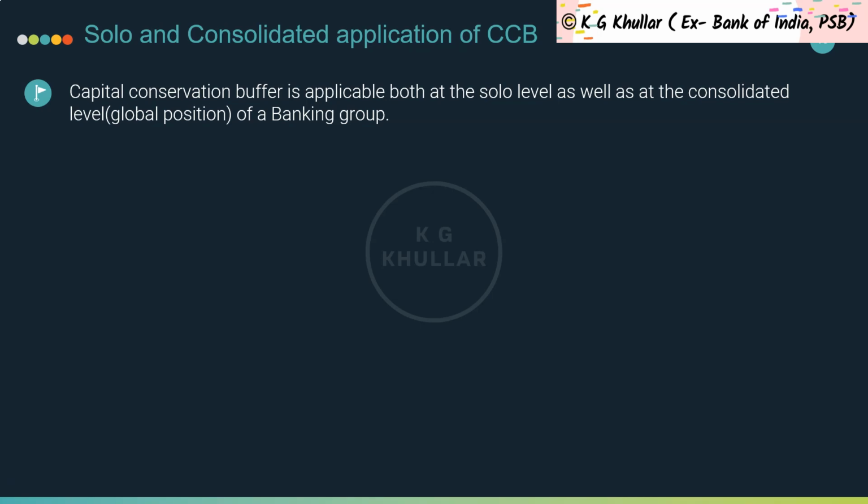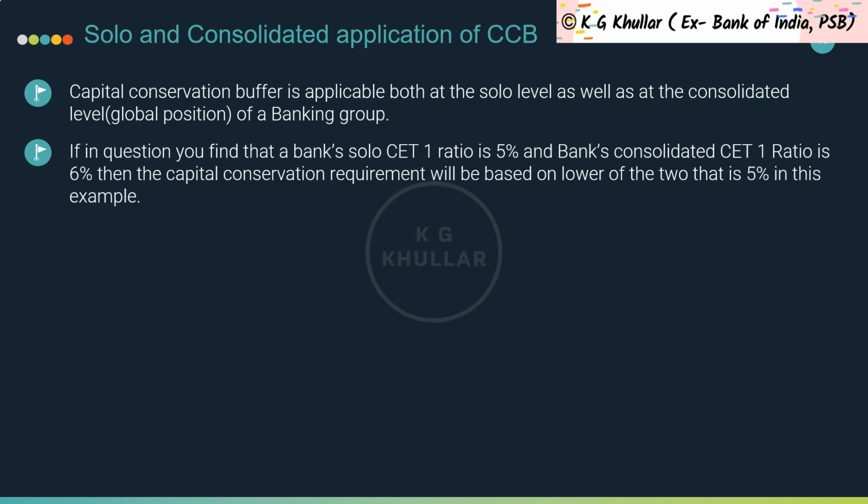Now friends, long story short, if in a question you find that a bank's solo CET1 ratio is 5% and the bank's consolidated CET1 ratio is 6%, then the capital conservation requirement will be based on the lower of the two, that is 5% in this case. Next, let's discuss an example that will make this important concept clear to you.